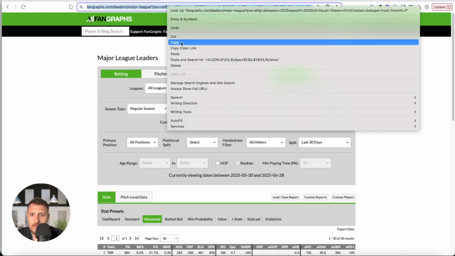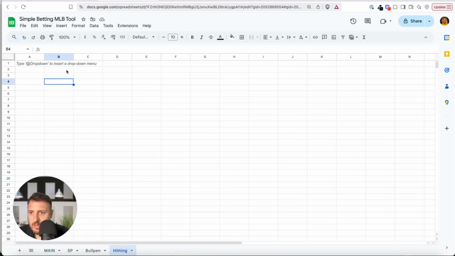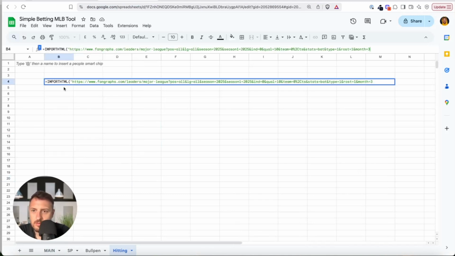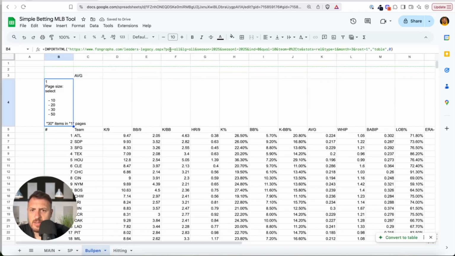Simply, again, click this, go back to the tool here, click import HTML, put this here, close it, table 0. Okay, I will just use leaders, major league. I just need to check how I did it here.